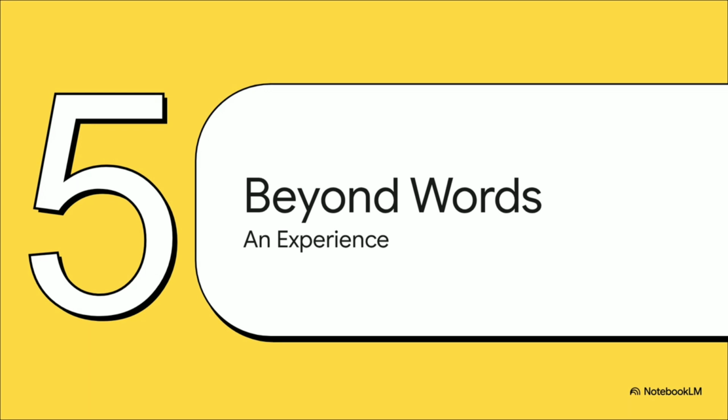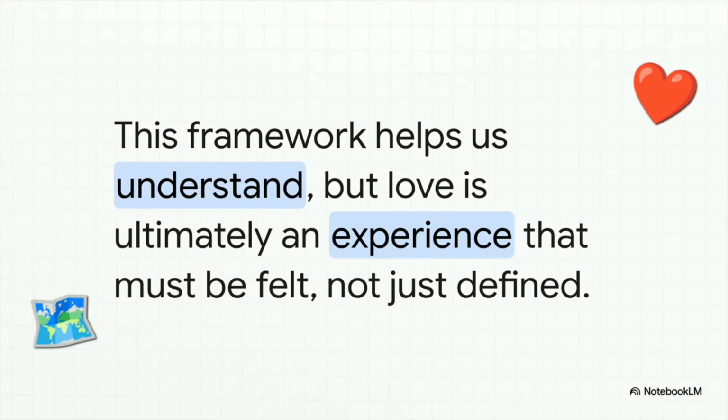So we've broken love down into different types. We've looked at its core ingredients. We've basically created a logical map for a very illogical feeling. But now, let's bring it all back to where we started. This idea that love is, at its heart, an experience. And this is really the key takeaway from all of this. These frameworks, like the one we just went through, are incredibly helpful for our understanding. They give us a language, a structure, but they're a map. They're not the actual territory. Ultimately, they're just describing an experience that has to be felt.